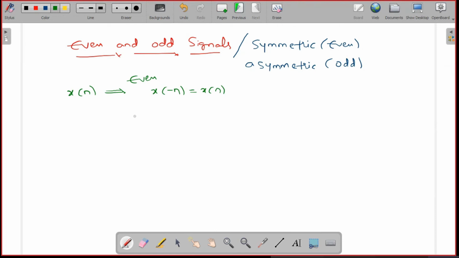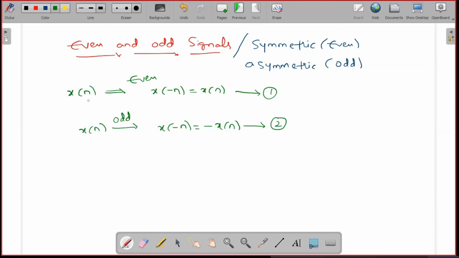Similarly, a discrete time signal x of n is said to be an odd signal or asymmetric signal if it satisfies the condition x of minus n is equal to minus x of n. This is the condition for odd signal.